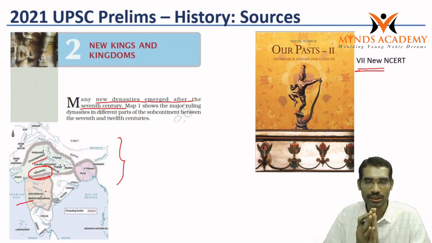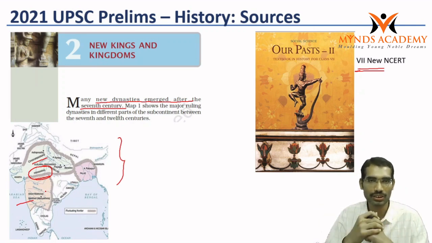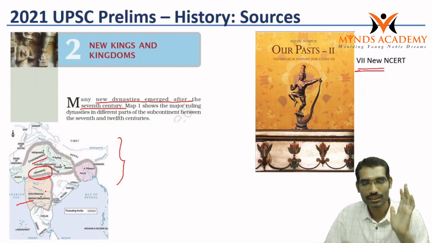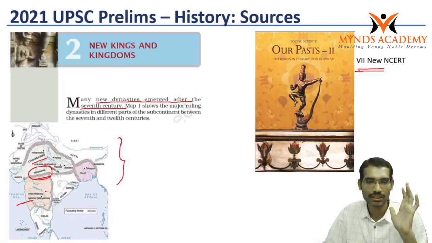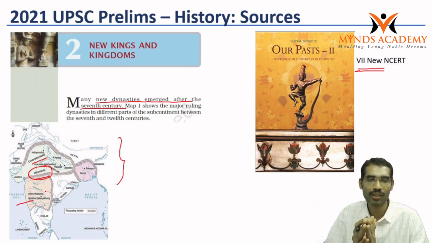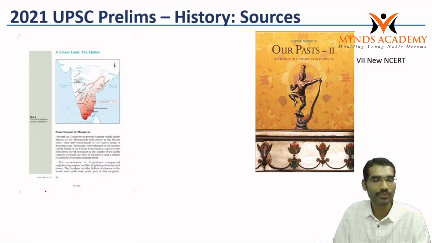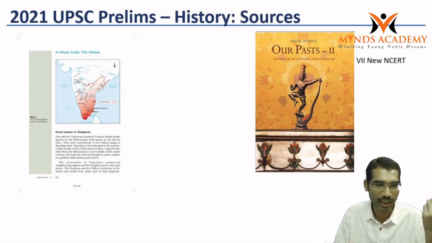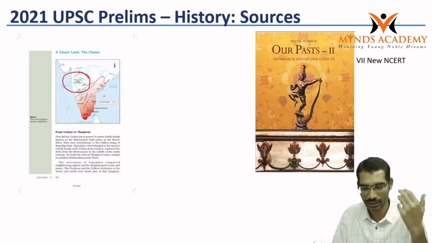So in some questions, UPSC bowls the students. The student cannot do anything in such questions. But in questions like this, it is a self goal. Just by omitting some of the chapters in our basic books, we are making such questions very difficult. Now this is another map from the same book. Here it gives Yadavas in the context of Alauddin Khilji and Muhammad bin Tughlaq.